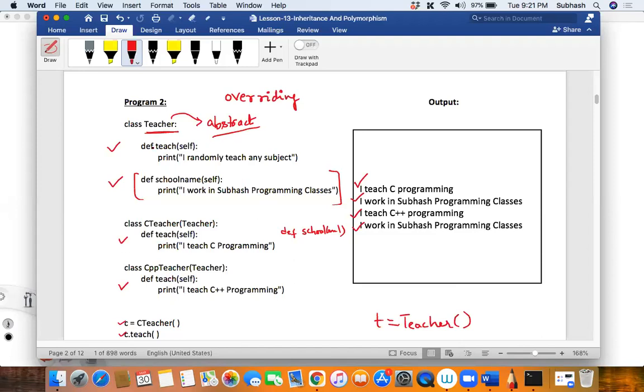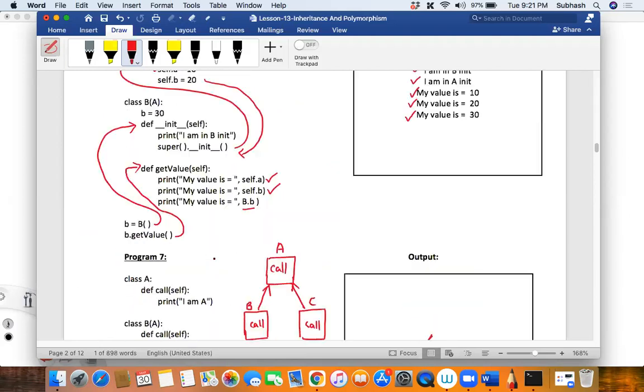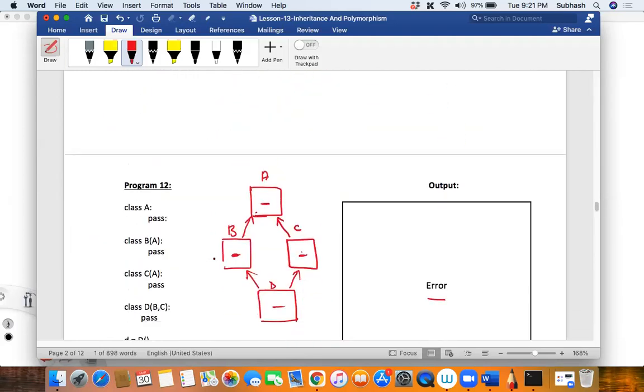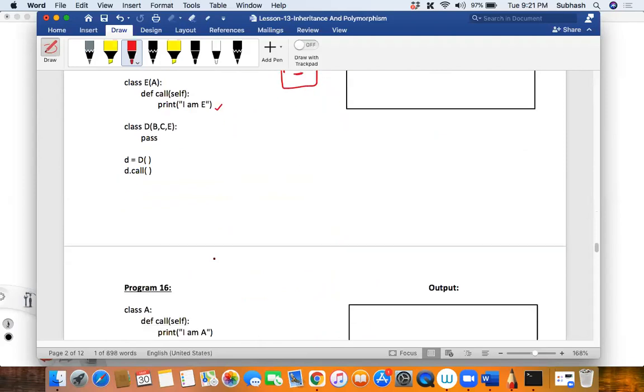Okay, so if there is no method body over here, it is acting like a template. If this is not there, then we will not be able to override such kind of methods. So those methods that do not have a body are called abstract methods. Is that clear? Okay. Now, having said that, coming to this program over here, where is that program?